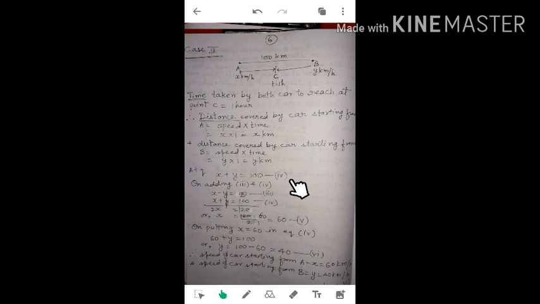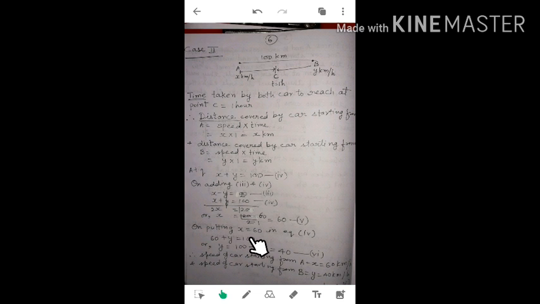Now we will add third and fourth. Earlier we got in the third equation x minus y is equal to 20, and the fourth equation is x plus y is equal to 100. Minus y and plus y will cancel out. x plus x is 2x. Now this 20 will be added to 100, it becomes 120. So 2x is equal to 120. We have to find the value of x, so we will keep it alone. This 2 will divide 120. 2 ones are 2 and 2 sixties are 120. And the value of x we are getting is 60. Say this one as fifth.